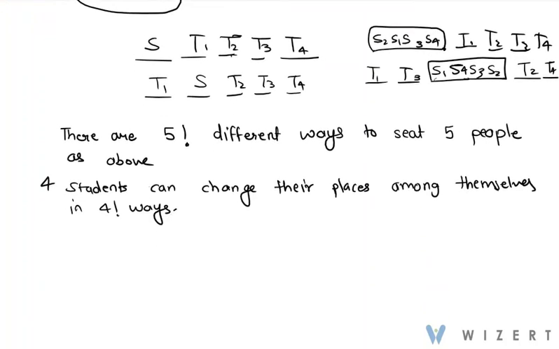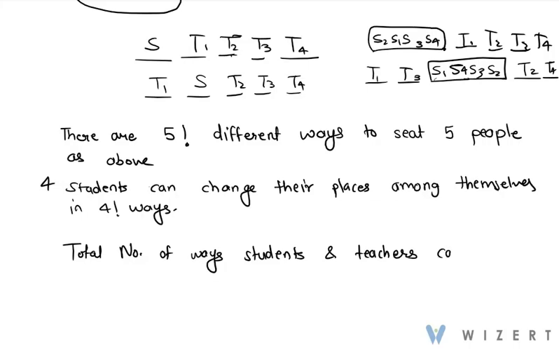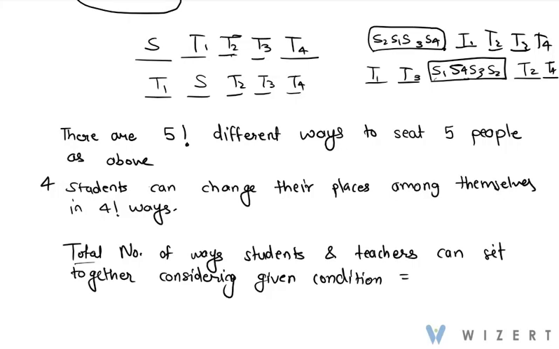That's why we multiply. The total number of ways students and teachers can sit together considering the given condition is nothing but multiplication of these two.